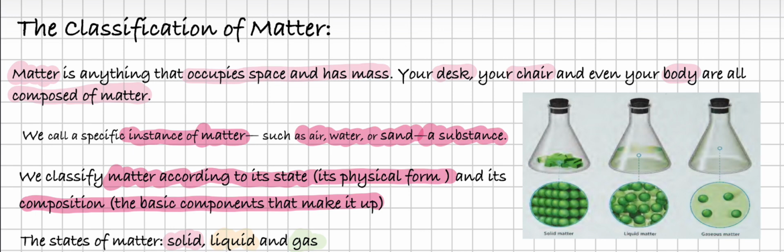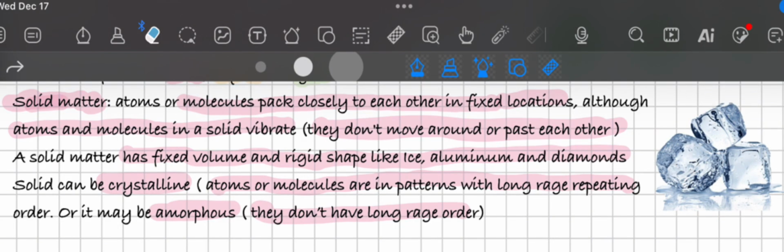We classify matter according to its physical state and its composition, the basic components that make up that matter. The states of matter are solid, liquid, and gas. In a solid, atoms or molecules are packed closely to each other in fixed locations. Although atoms and molecules in a solid vibrate, they do not move around or pass each other. A solid has a fixed volume and shape, like ice, aluminum, and diamonds.